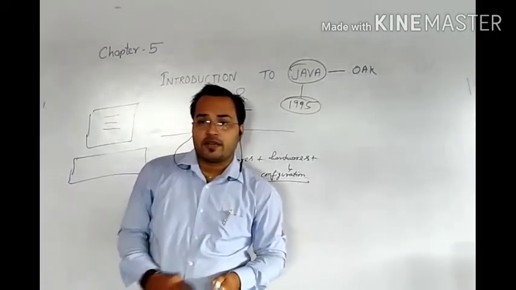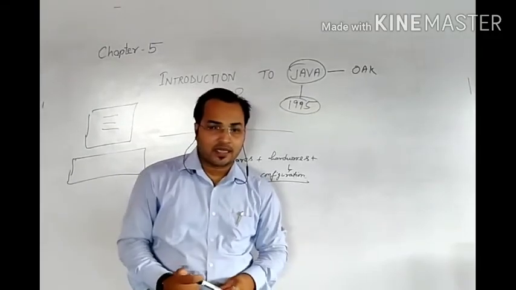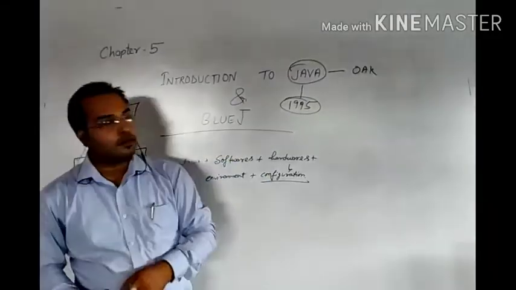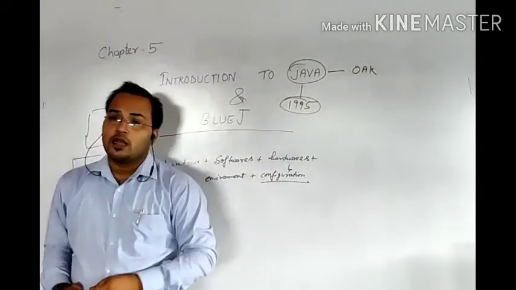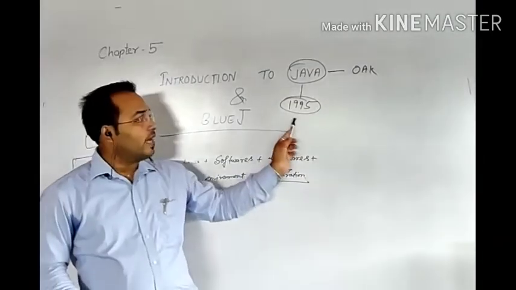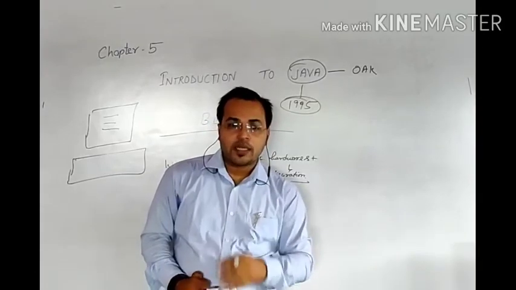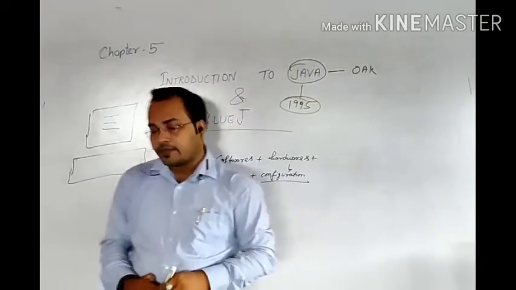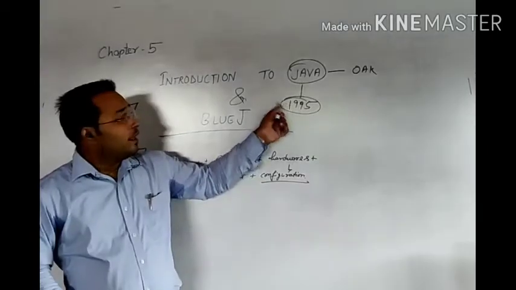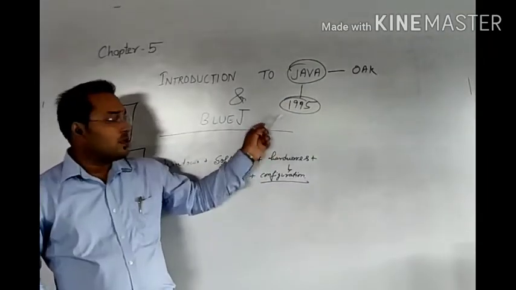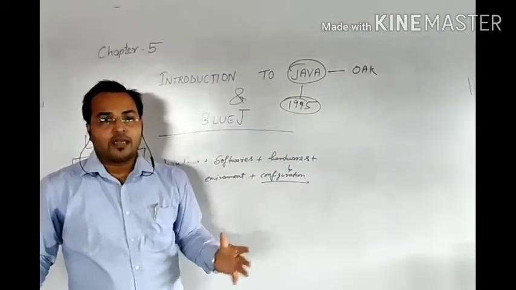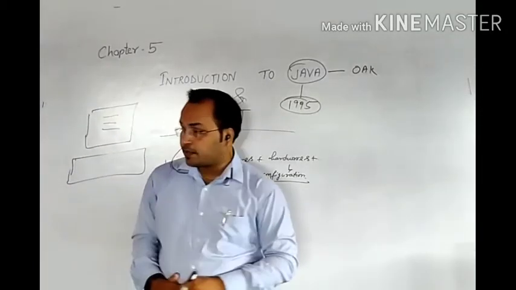In your book, it is given as January 1996. I think that is a contradictory statement, but the language was founded in the year 1995. So keep in mind, correct it in your book. Okay. In the year 1995, Java came into existence.